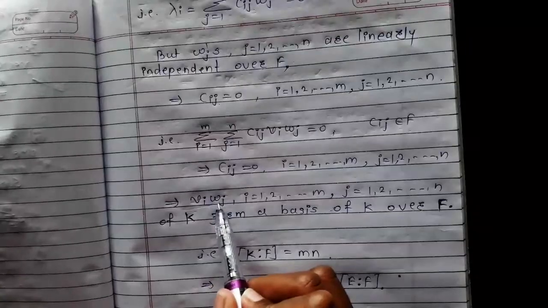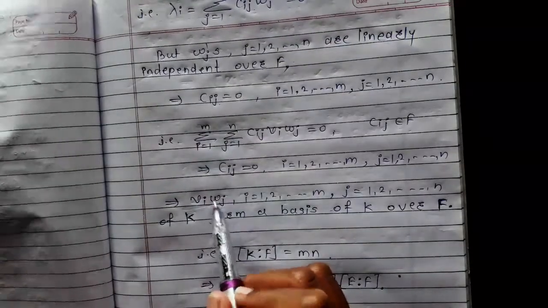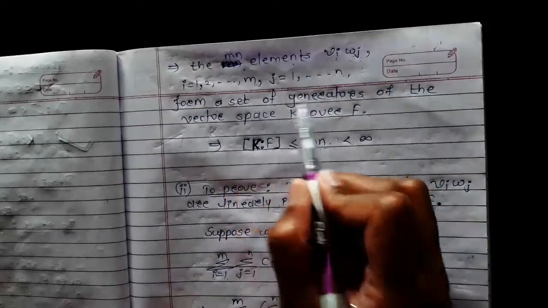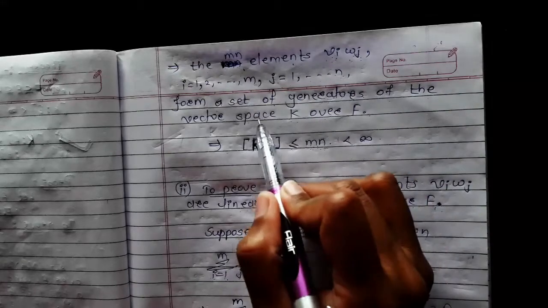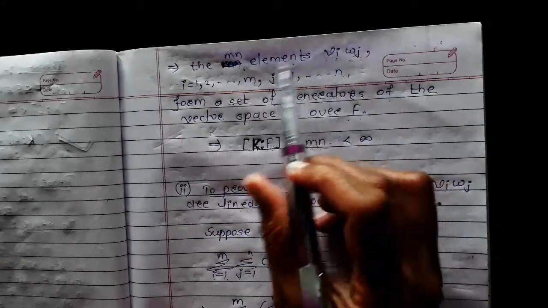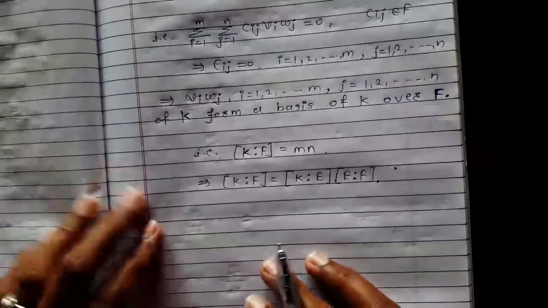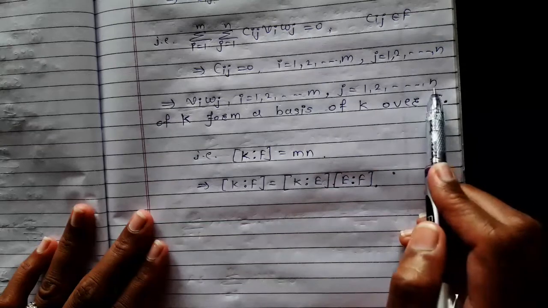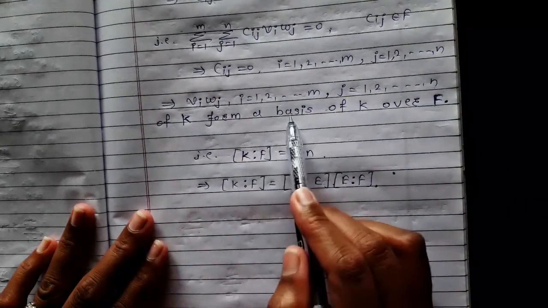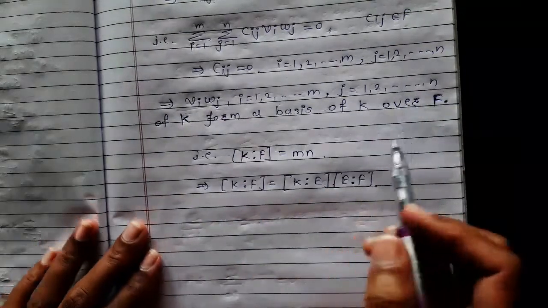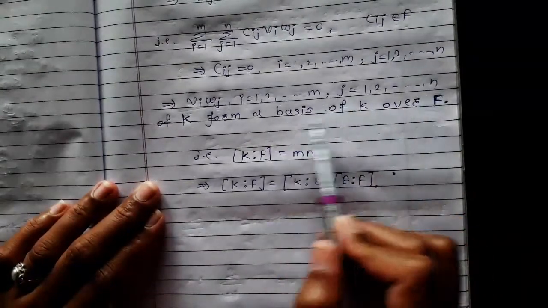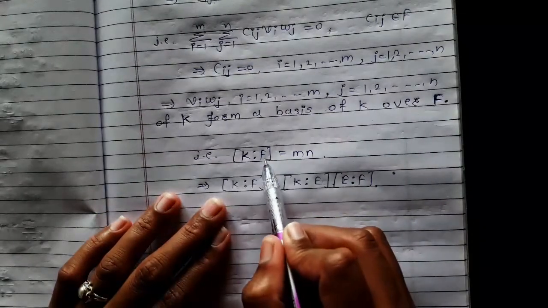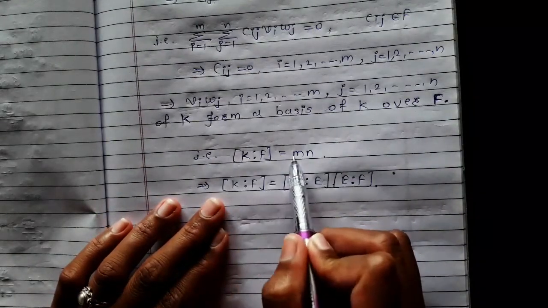As these vi into wj are linearly independent, and these mn elements vi wj form a set of generators of the vector space K over F, as this is a generating set and also linearly independent, this gives vi into wj, i running from 1 to m, j running from 1 to n, forms a basis of K over F. As these mn elements form a basis of K over F, this implies that dimension of K over F, that is degree of K over F, is nothing but mn.